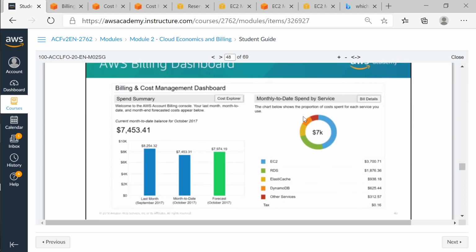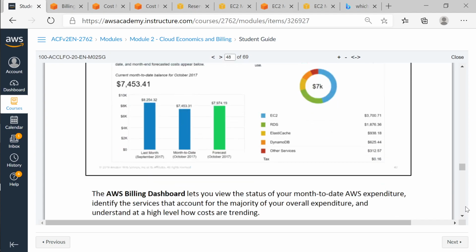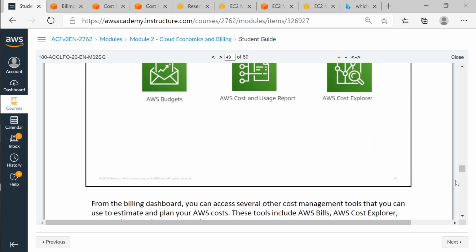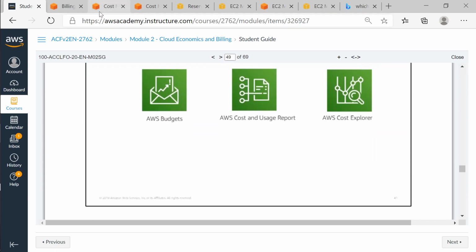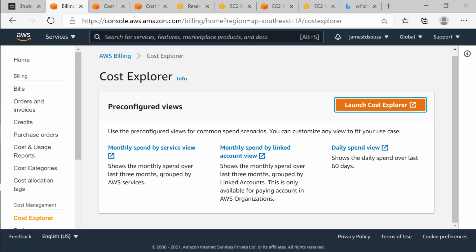The first thing that you see in billing is the billing and cost management dashboard, where you get a graphical view and a breakup of all the services. So if you look into the billing section, let's go to the home section.